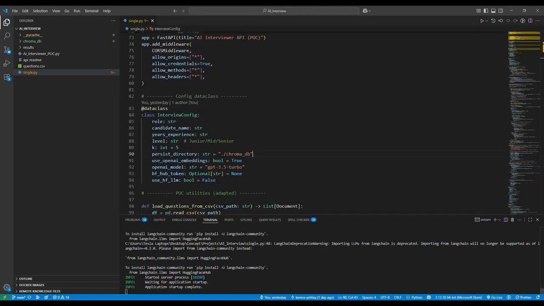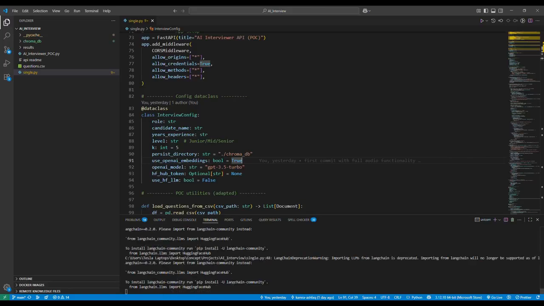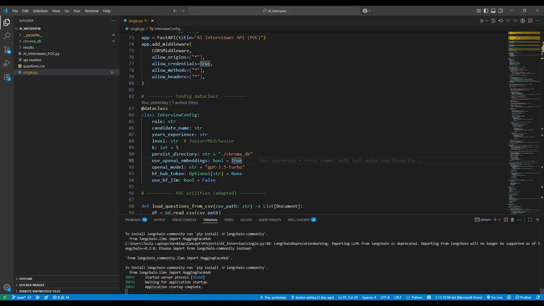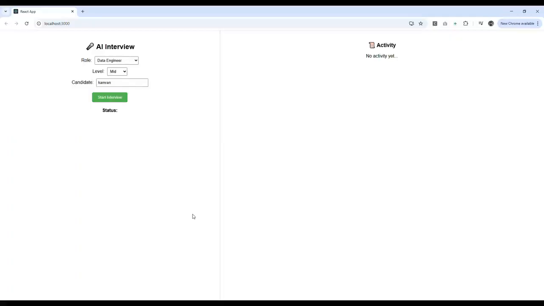Let me run the Python backend, where I am storing all the information. My backend is starting now. The application is started, so I am moving to the browser. Here you can see the browser. I have configured three roles here: data engineer, front-end developer, and back-end developer, with junior, mid, and senior level questions. Let me start with the data engineer role,